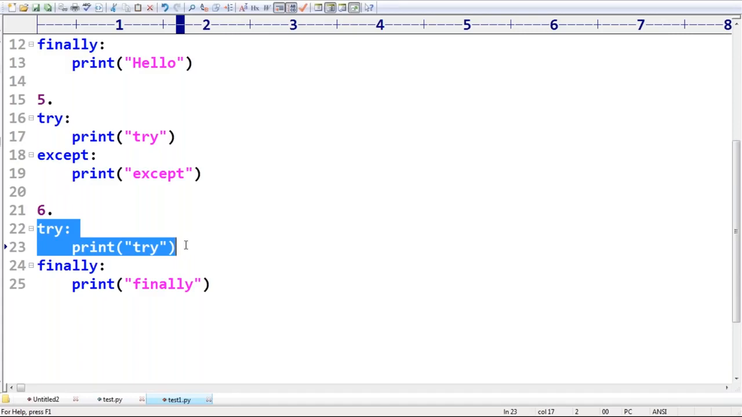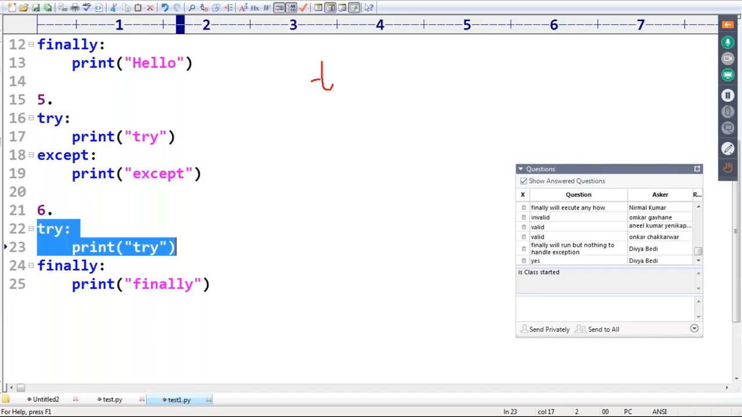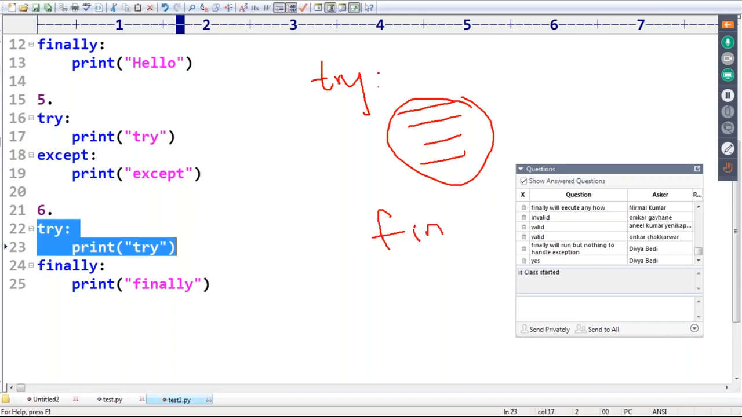Now observe my explanation a bit very carefully, sir. I have a try block. My situation is, boss, there may be a chance of raising an exception. I don't know how to handle that exception. So no problem, abnormal termination, no problem. But before abnormal termination, can you please close my database connection? Okay, inside finally you can write the code to close the database connection.